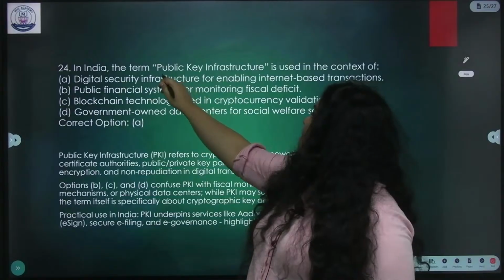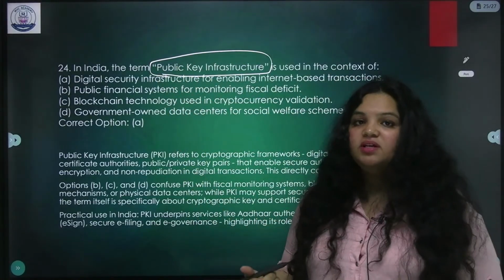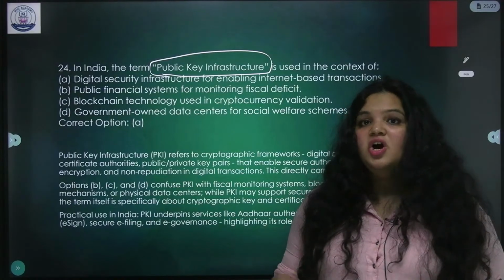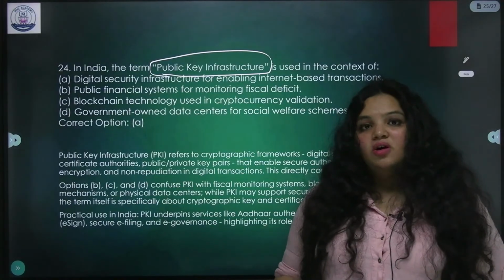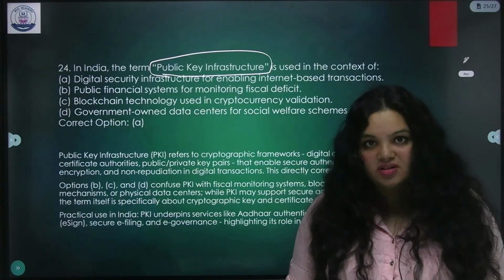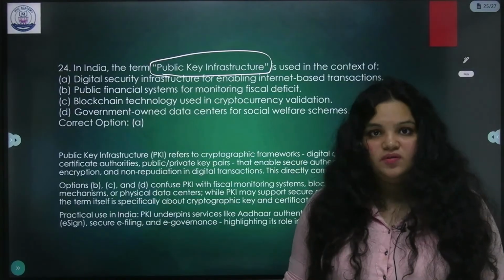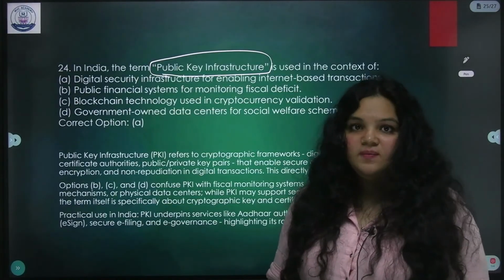Now the term is public key infrastructure. There are certain terms: critical infrastructure, digital public infrastructure, public key infrastructure. All of them are in the news. All of them are in the PYQ. You need to know their proper definitions. Don't try to do wordplay or guesswork over here. If you don't know the definition, leave it.